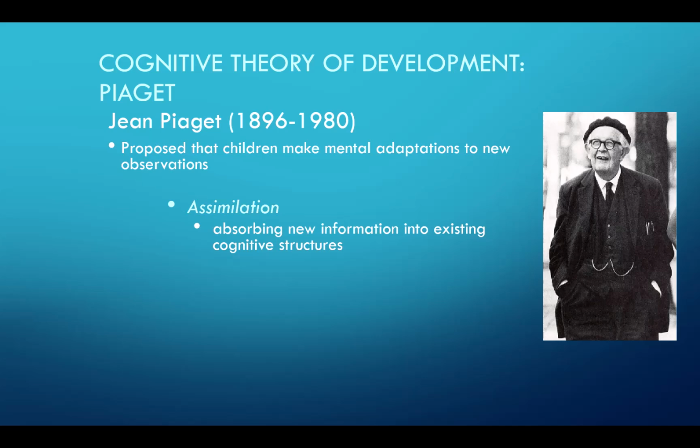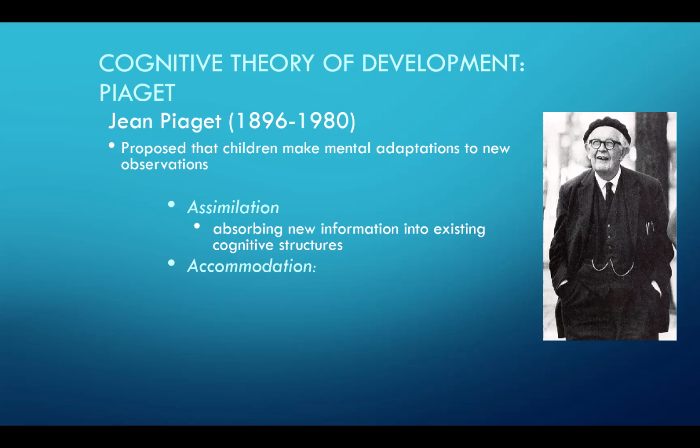Now, assimilation is absorbing new information into existing cognitive structures. When we think about these cognitive structures, these are the schemas that we talked about earlier. Going back to those schemas, those concepts, those prototypes, Piaget was the first one to really develop these terms. So the idea is that a child might have a mental category or concept of what a dog is, but perhaps they've really only seen big dogs like German Shepherds or Golden Retrievers. So then when they see a Chihuahua for the first time, they have to assimilate that into their concept of a dog. They have to add that, and they have to mentally adapt that cognitive schema. So assimilation is absorbing new information into your existing cognitive schema.